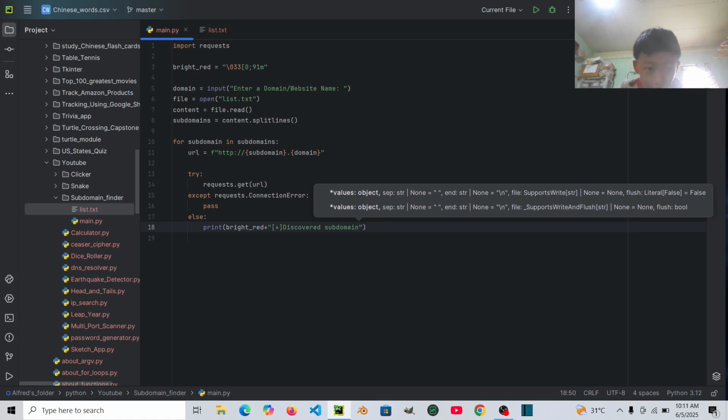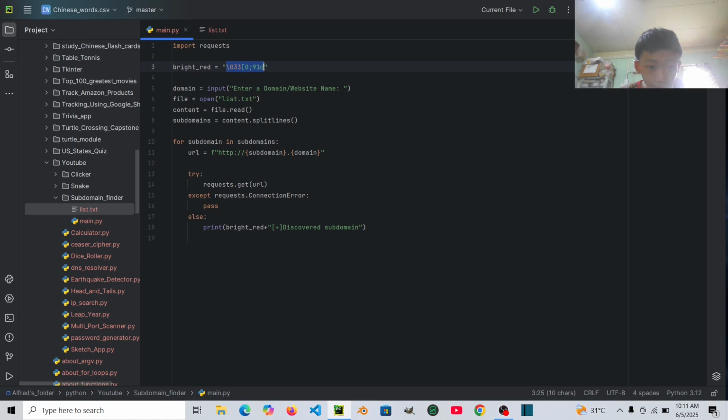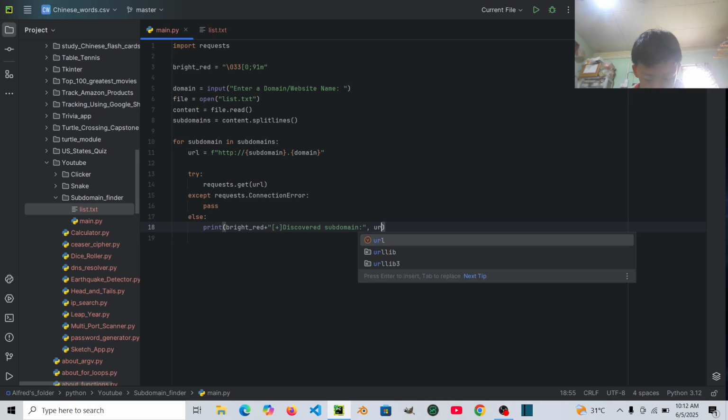I will write this color in the description, so you can copy it. Then let's say discovered subdomain, and then let's say URL.